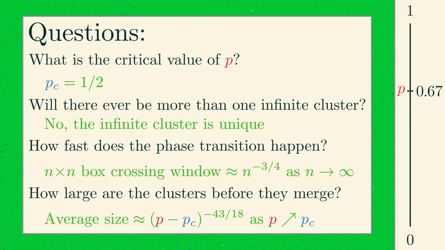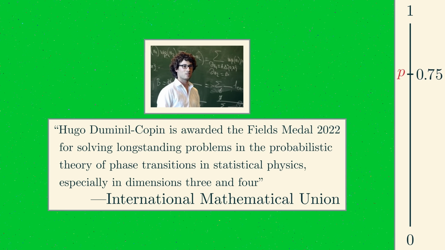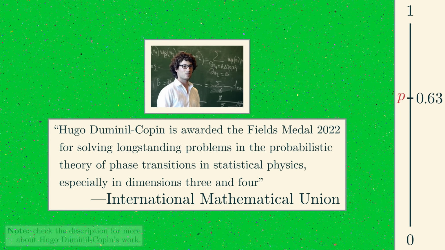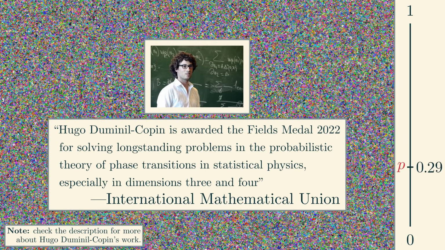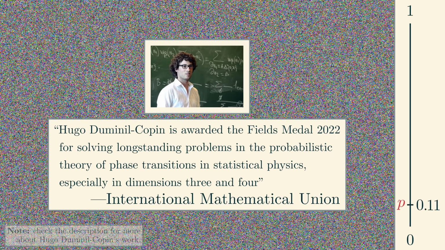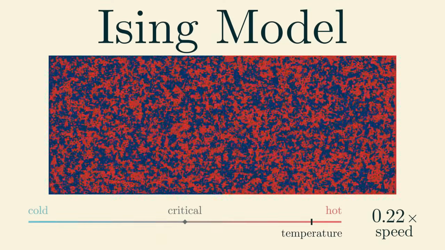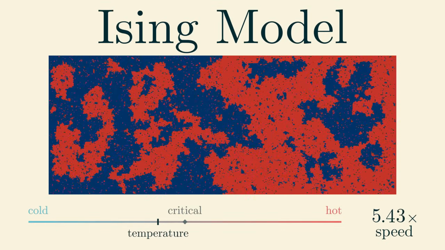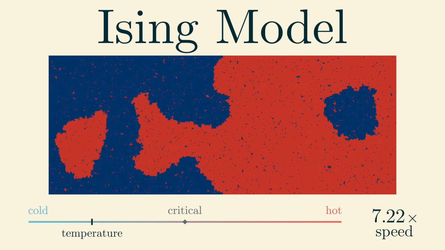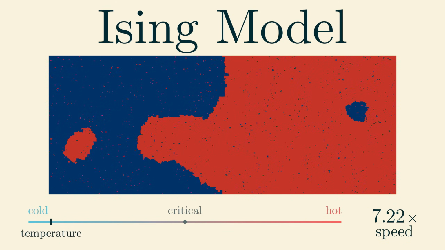In fact, just last month, Hugo Duminil-Copin won a Fields Medal for work involving percolation, although his work was more focused on a related but different model from statistical physics, called the Ising model. The Ising model describes how tiny magnetic elements can form a large magnet, and it is one of the many other statistical physics models that exhibit a phase transition.